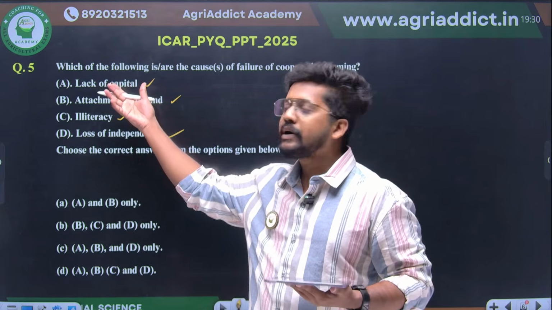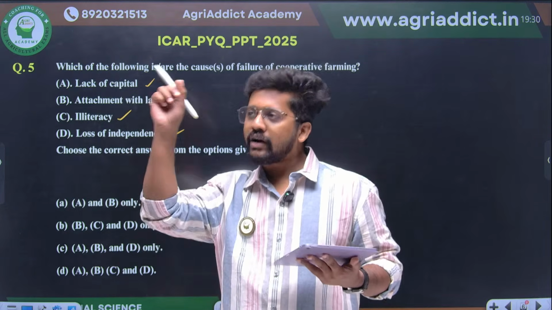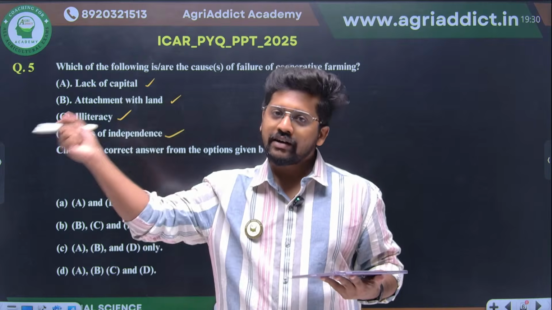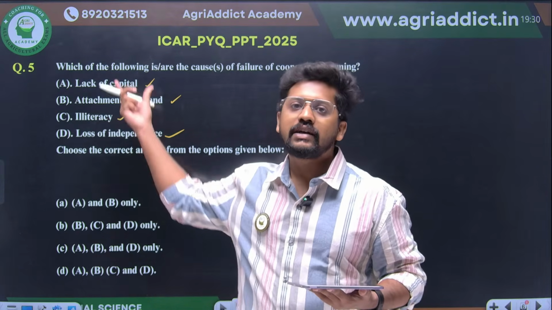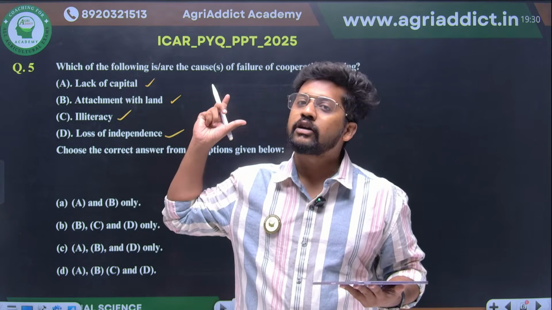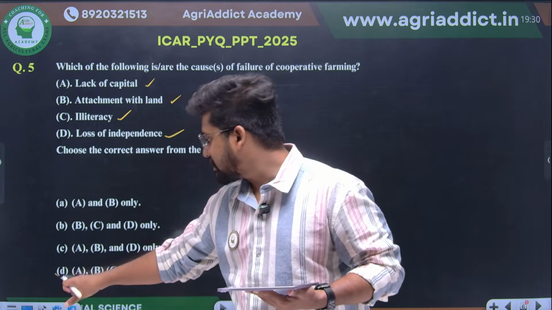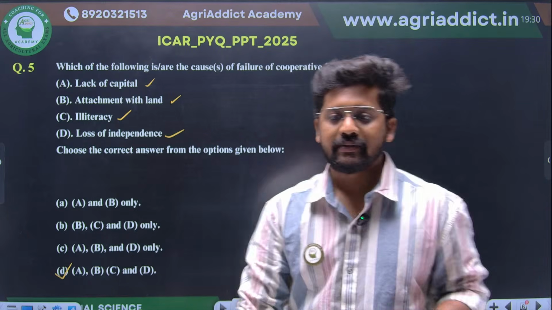As such, you may not find all these things as bullet points to be studied for the final examination, but you can understand from the answers itself that any of these can cause the failure of the cooperation. So therefore A, B, C and D will be the correct answer here. Okay, clear?